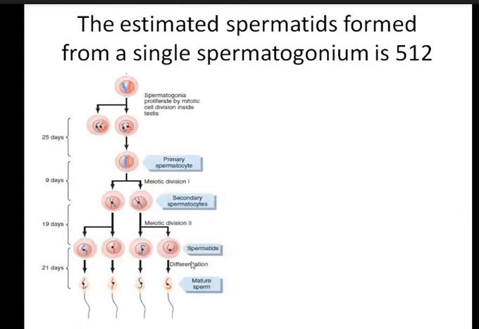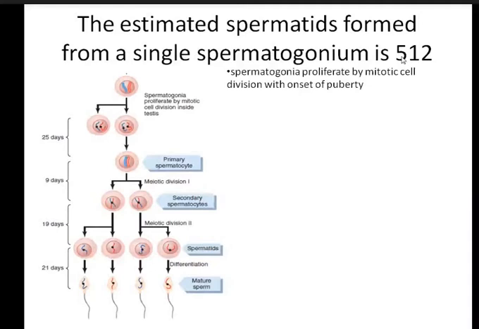Now if you look at it, the slideshow I will also show. One spermatogonia will produce about 512 spermatids, mature sperm.